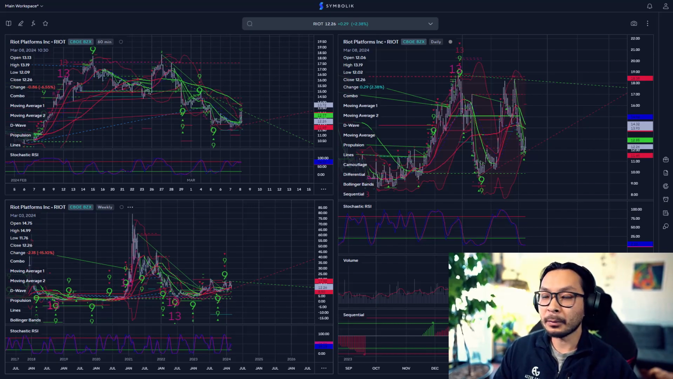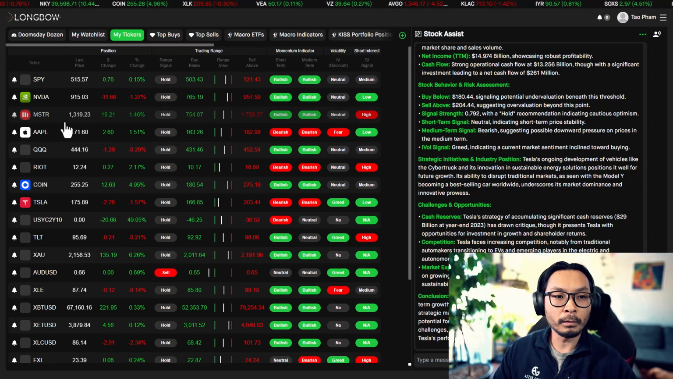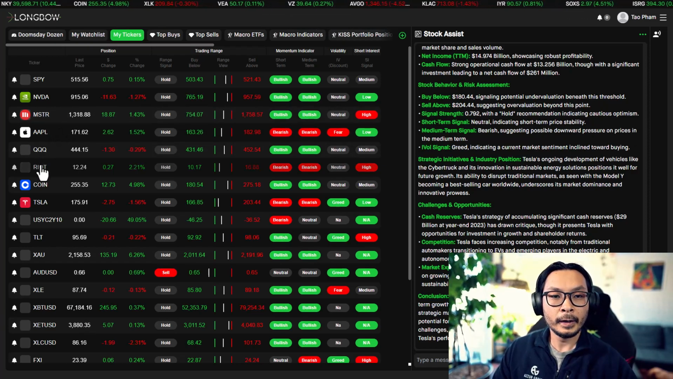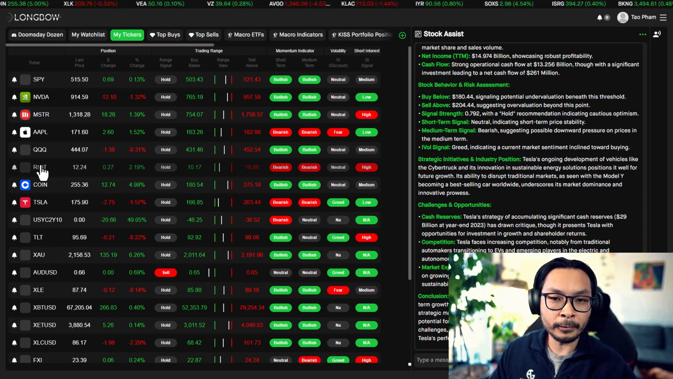The next thing I want to do is review the Longbow dashboard. The next part of me assessing this is looking at the Longbow range and the Longbow dashboard. I don't have it for CleanSpark. I put in a ticket for Longbow to add CleanSpark.